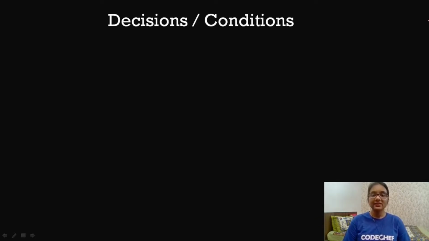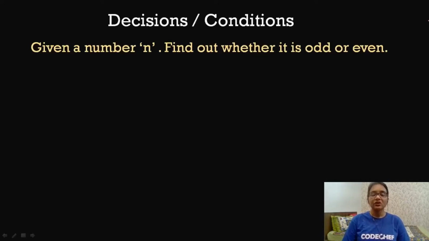To understand this, we will take a particular example: you are given a number n and you have to find out whether this number is odd or even. To find that out, there is a very simple calculation we can make. We can check whether the number is divisible by 2. If it is divisible by 2, then it is an even number. Otherwise, if it is not divisible by 2, it is an odd number.